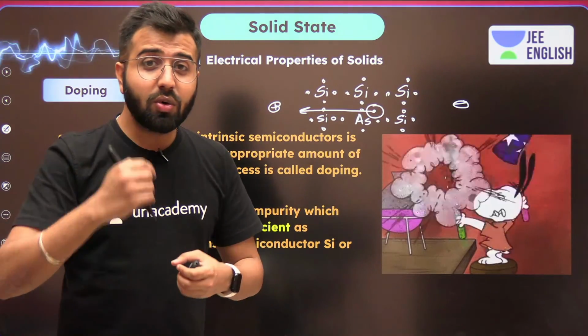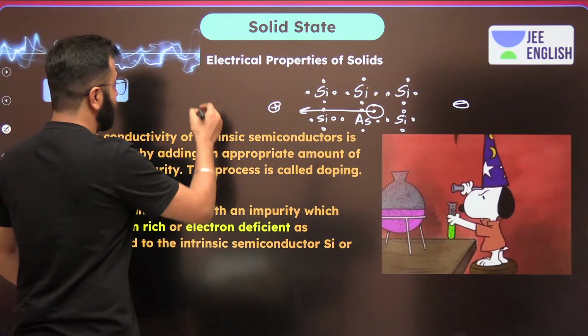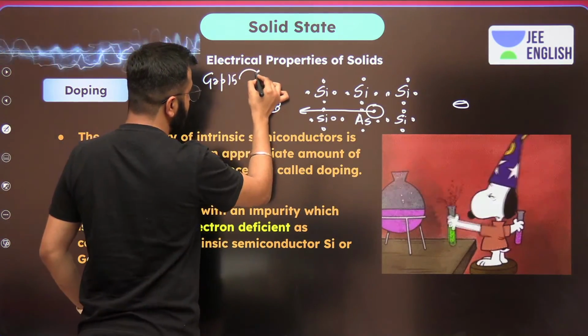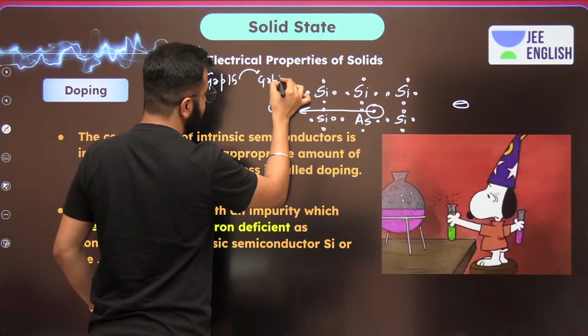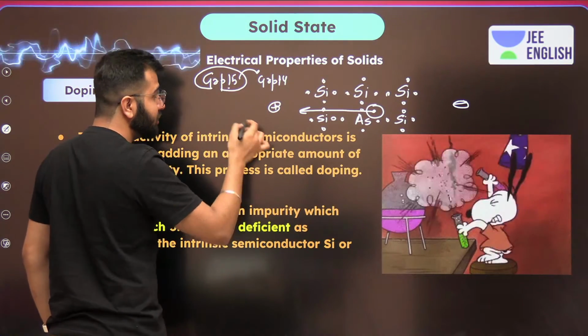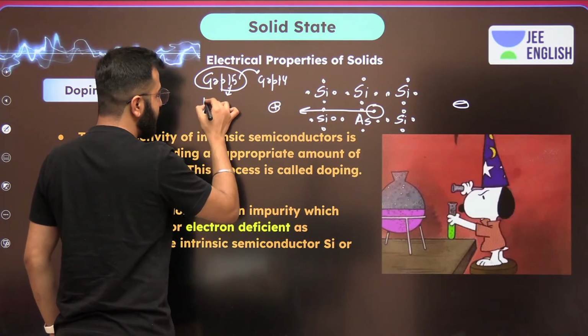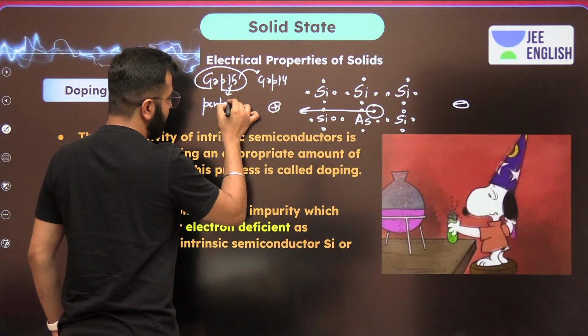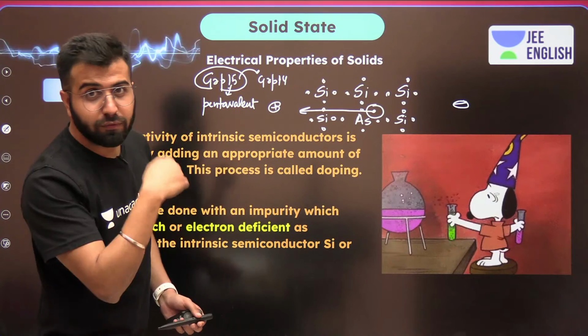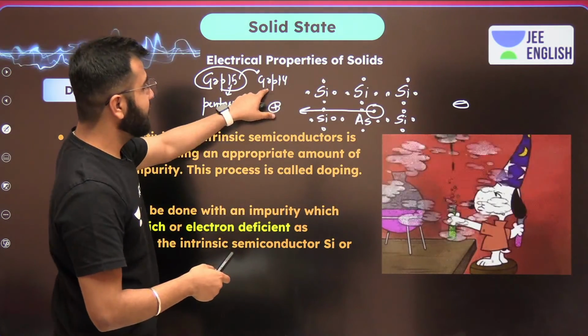Whenever you provide group 15 elements into group 14 elements, guys pay attention, you are going to provide one extra electron, because group 15 elements are pentavalent. Pentavalent means they have a valency of 5, and these are tetravalent.